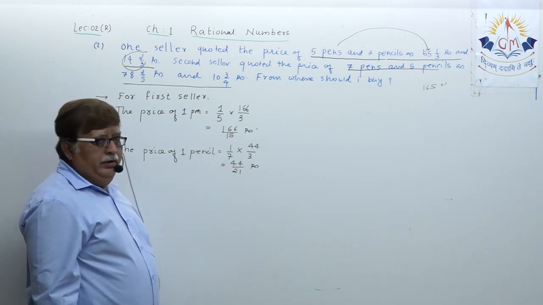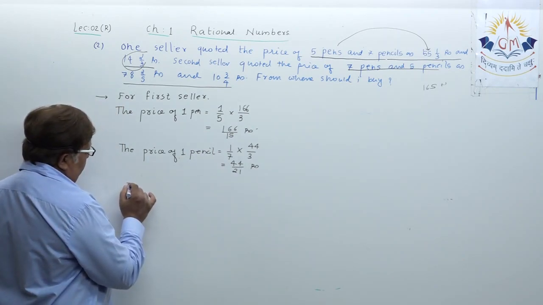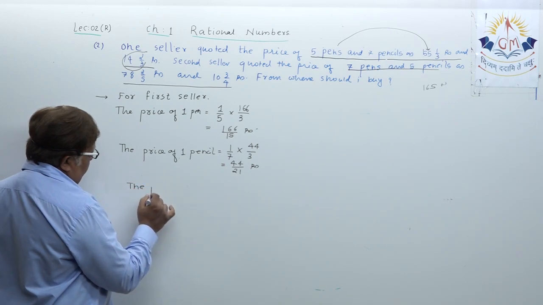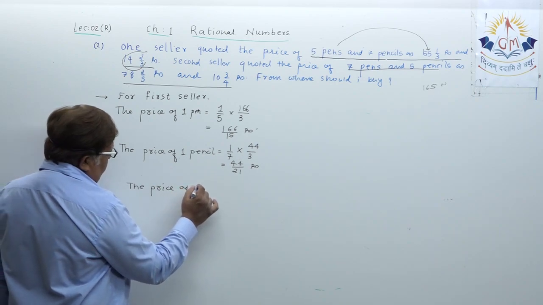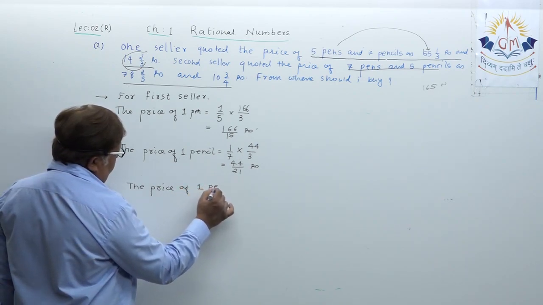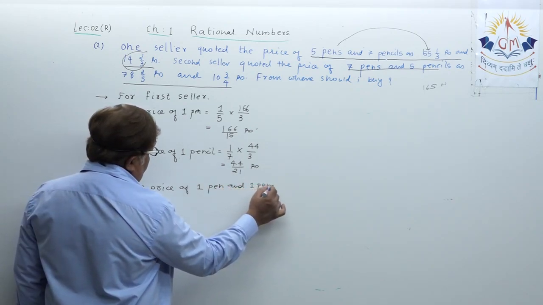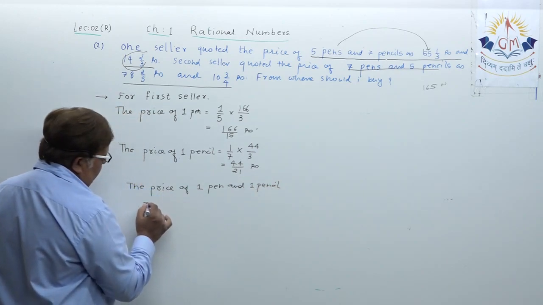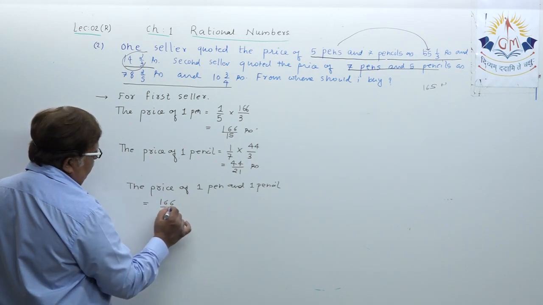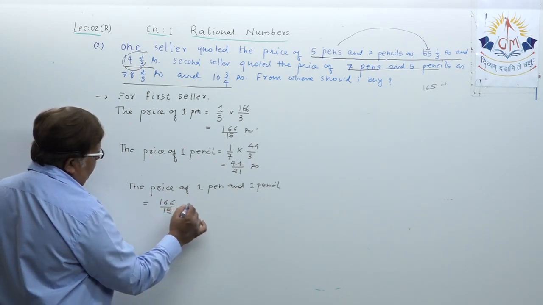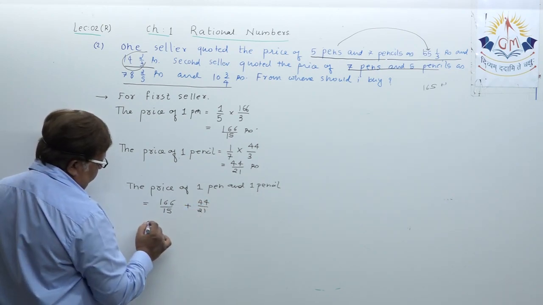Price of one pen and one pencil, let us total it. Therefore, the price of one pen and one pencil equals, add both of these, 166 upon 15 plus 44 upon 21.